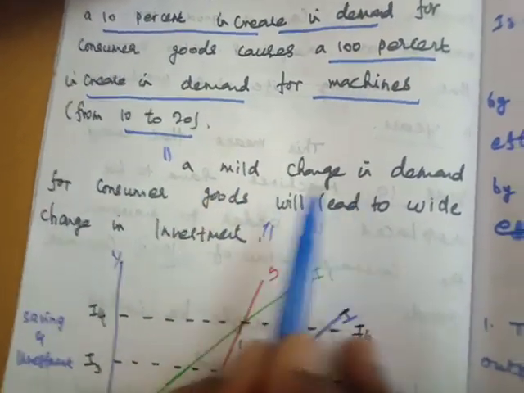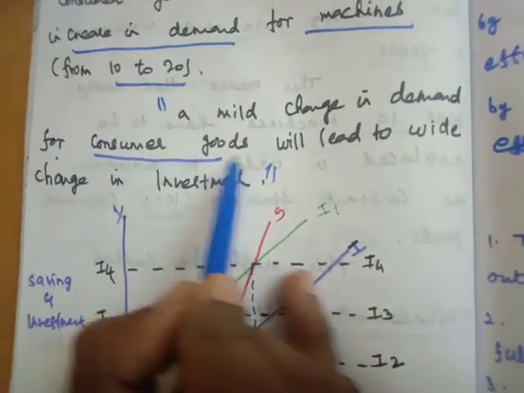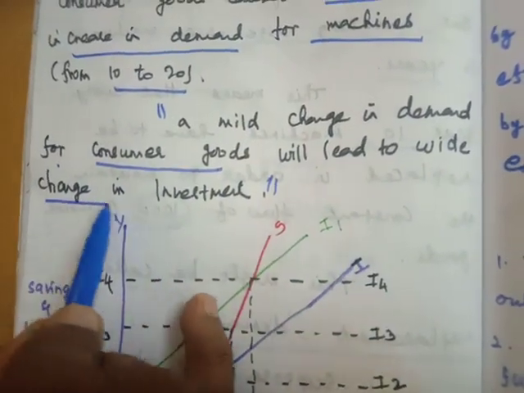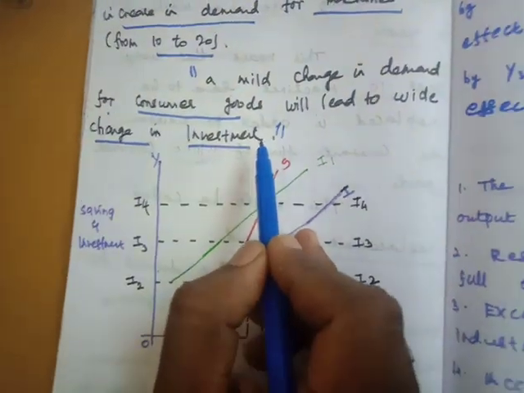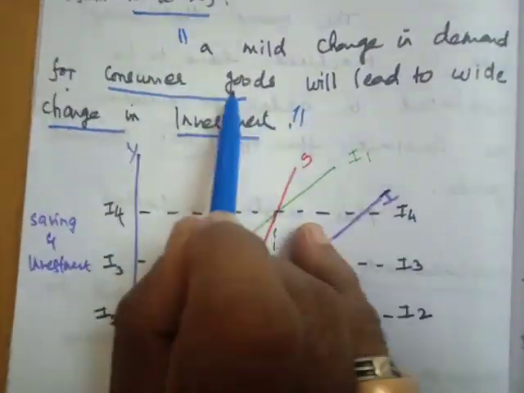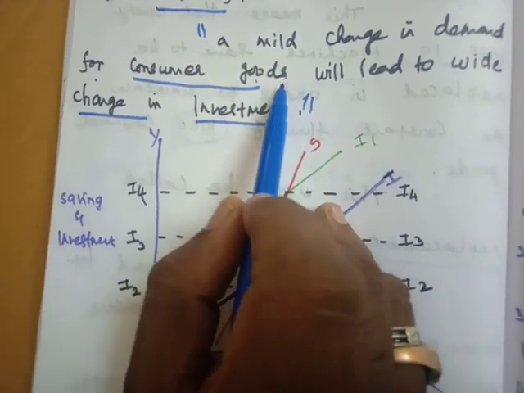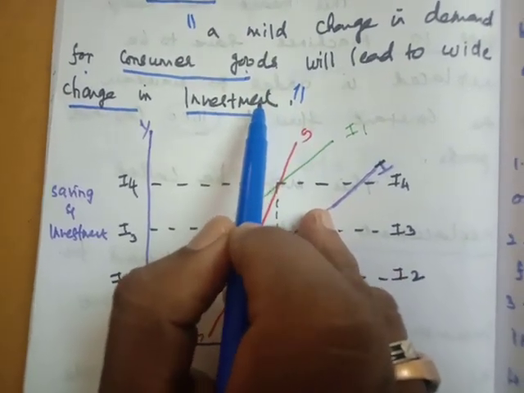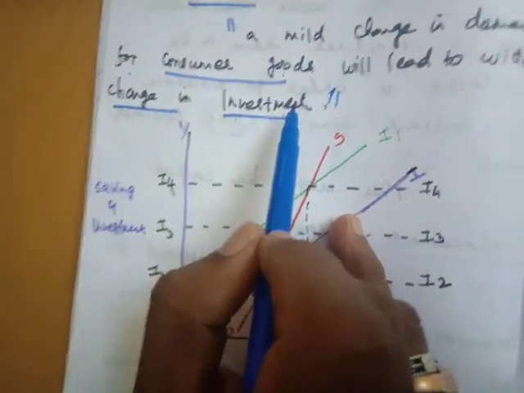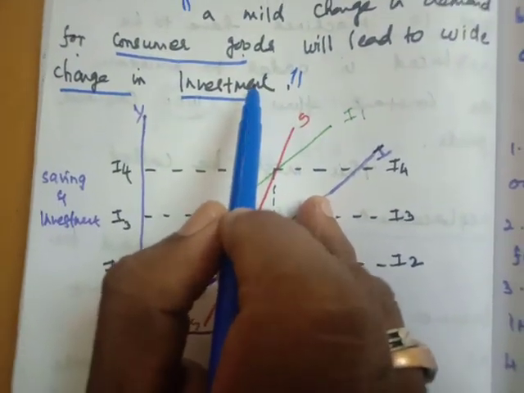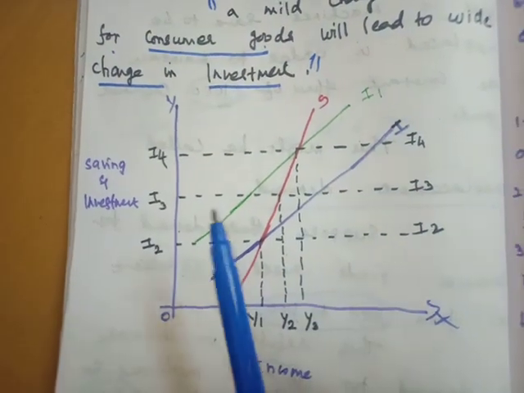Finally we conclude that a mild change in the demand for consumer goods will lead to a wide change in investment. Consumer goods increase from 1000 to 1100, but the demand for machinery increases from 10 to 20, another 100% increase in machinery to fulfill the consumer demand.